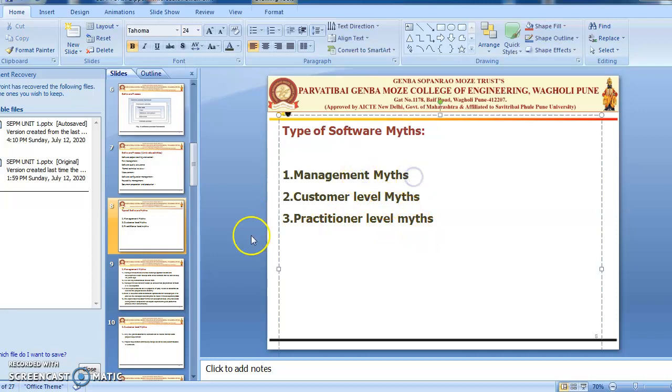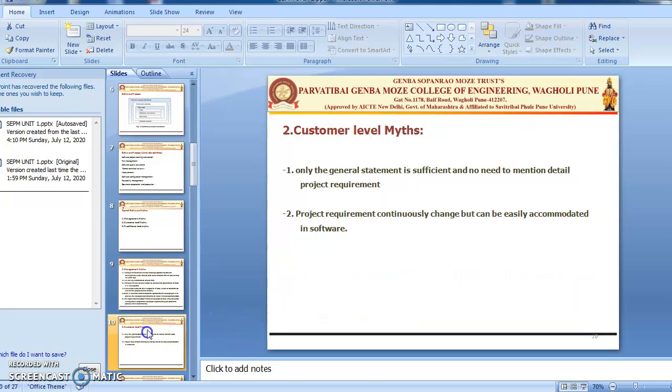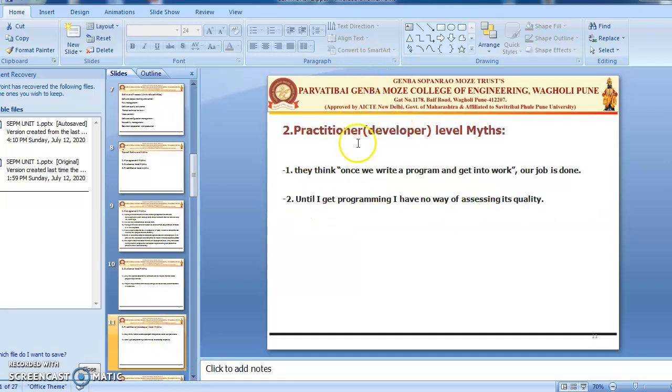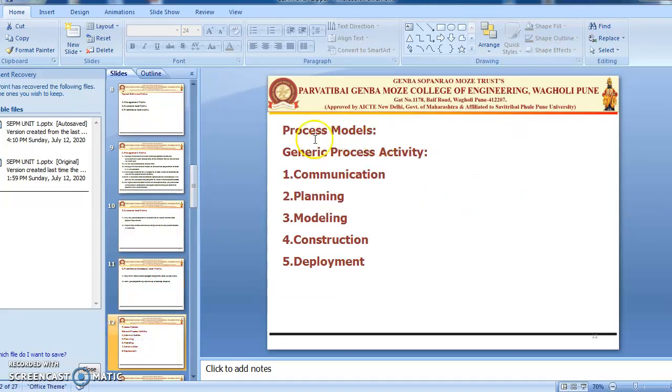Management level myths are 6, customer level myths are 2, and practitioner level, that is developer level, myths are 2. So this video covers this part. From the next video we'll start with process models and generic process activities. Thank you.